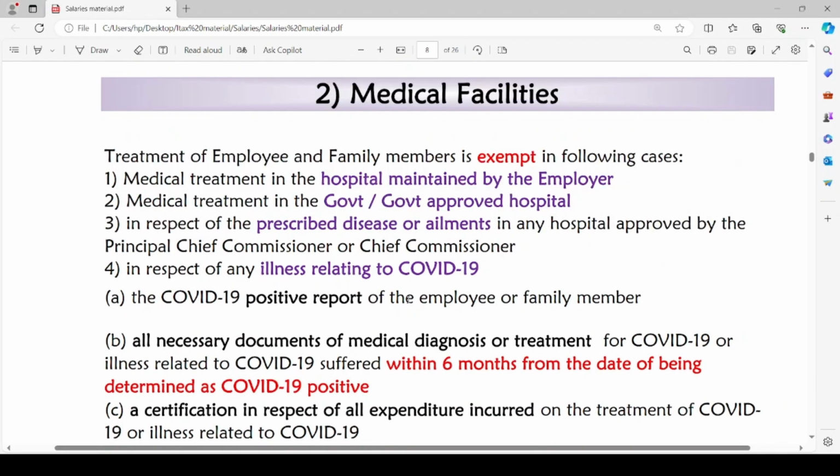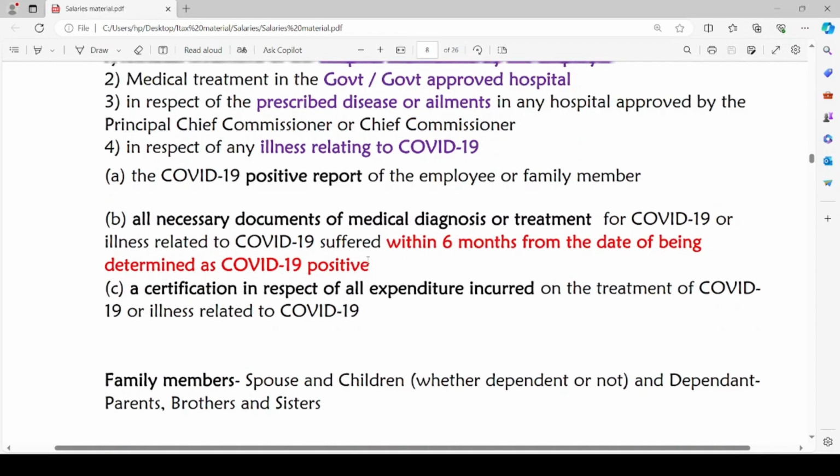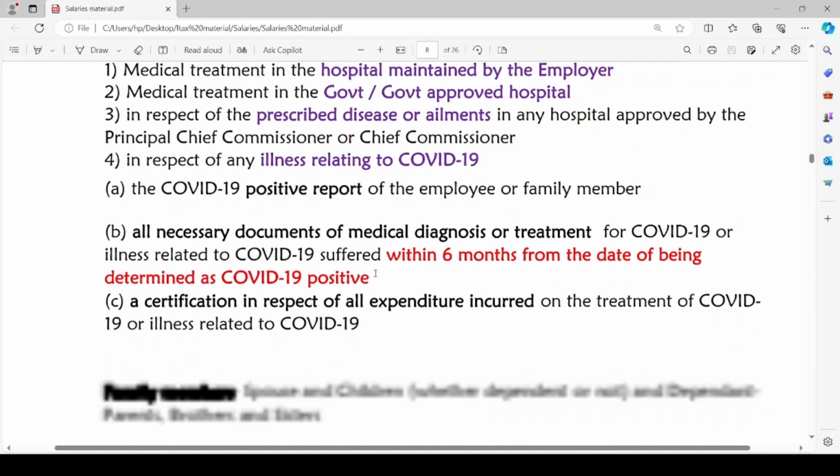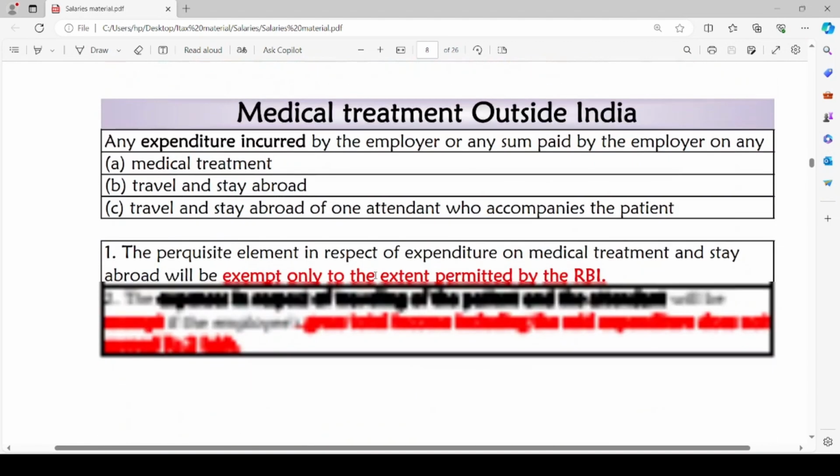Here, the family members of employee include his spouse, children whether they are dependent or not, and dependent parents, brothers and sisters. If the parents and brothers and sisters of the employee are fully dependent on him, only in such a case he can claim any medical expenditure incurred on them as a tax-free perquisite when the employer pays for such expenses.